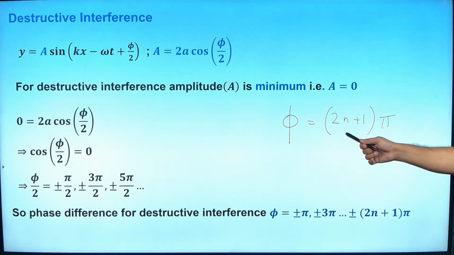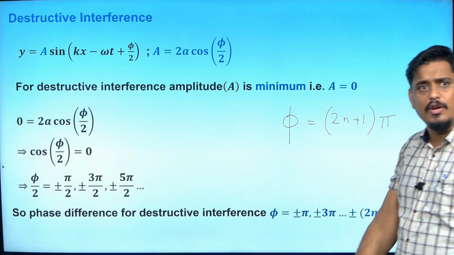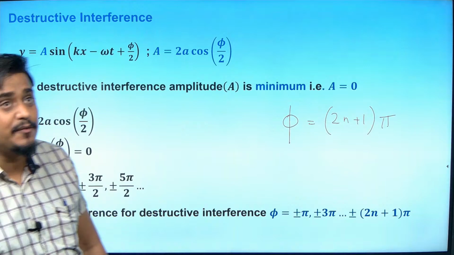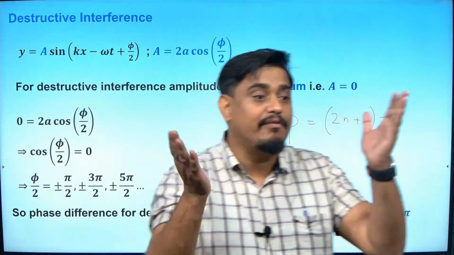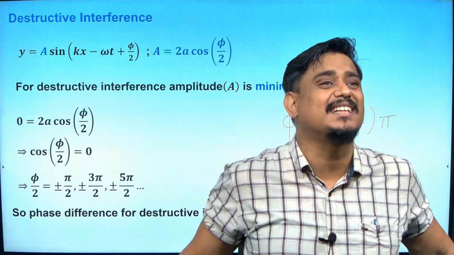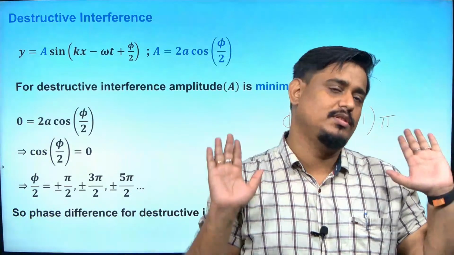Put 1 here, 3 pi. 2 here, 5 pi. 3 here, 7 pi, like that. So when you have odd multiples of pi as the phase difference between two waves, and they interfere, it is going to give you destructive interference. It means there is 0 amplitude.